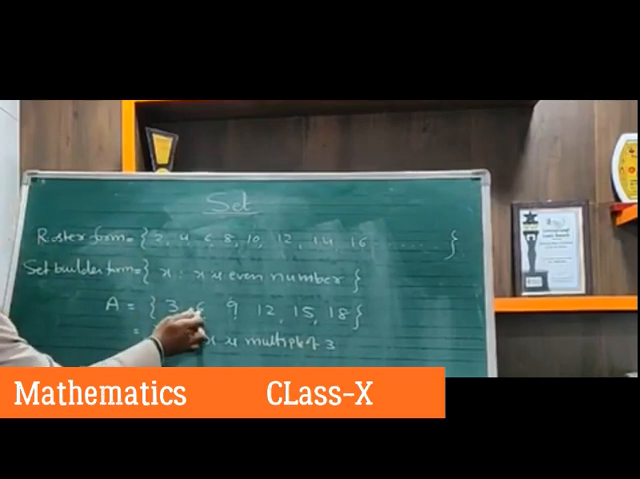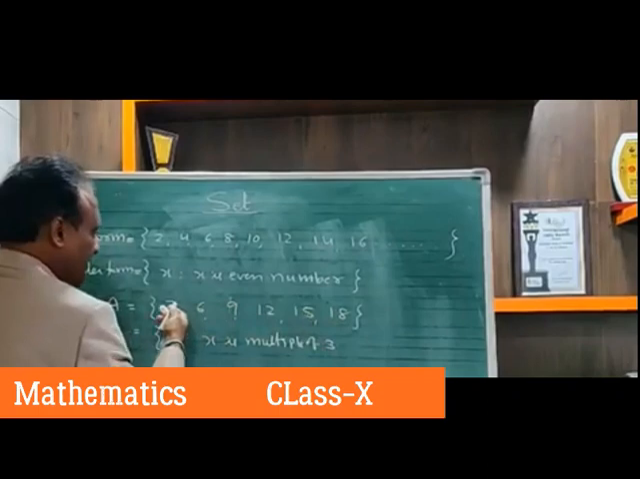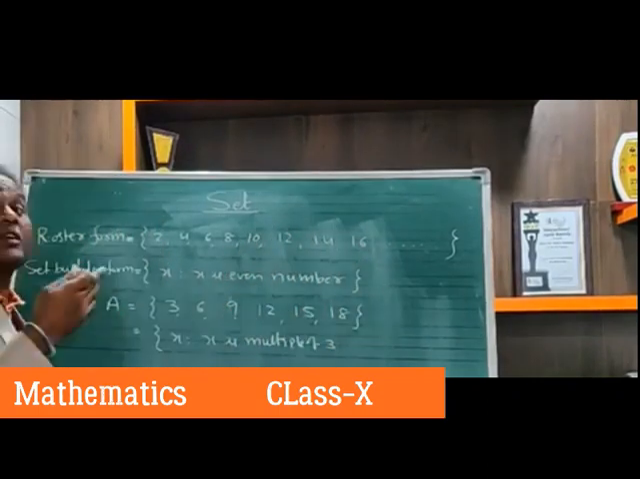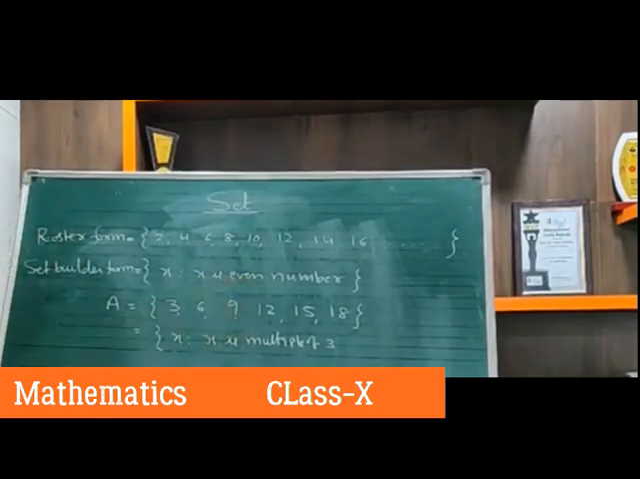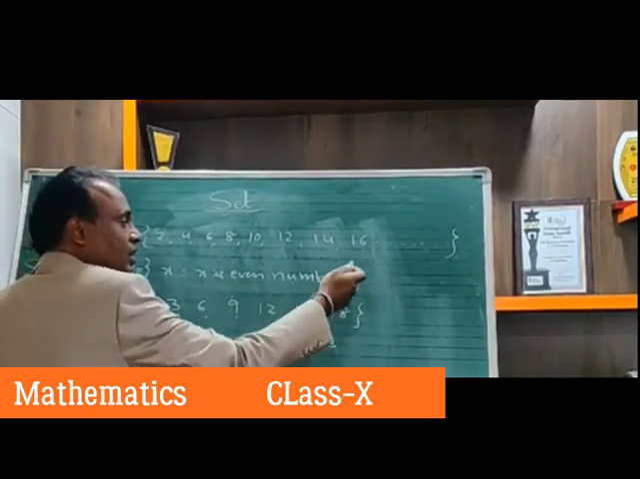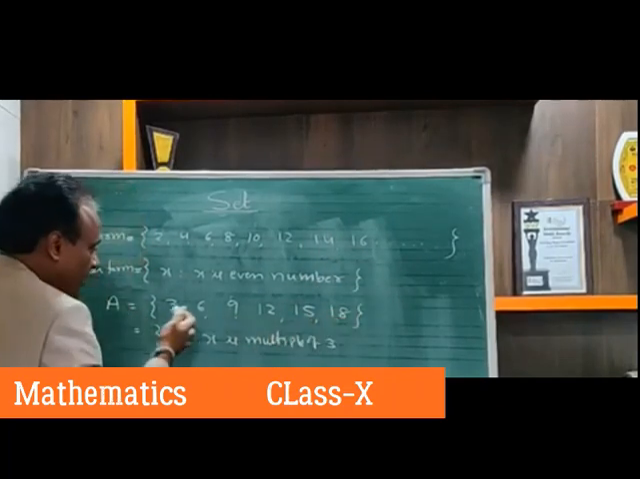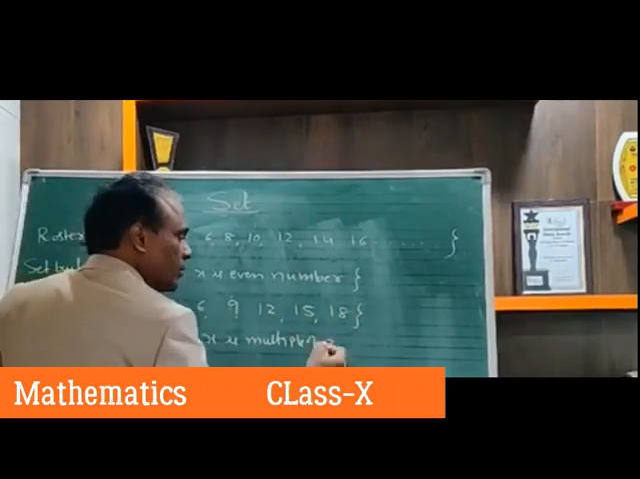3 ones are 3, 3 twos are 6, 3 threes are 9, 3 fours are 12, 3 fives are 15, 3 sixes are 18. That means these are all multiples of 3. So x such that x is a multiple of 3. Multiples of 3 also include 21, 24, 27, 30, but this set is up to 18 only. So that also you mention.